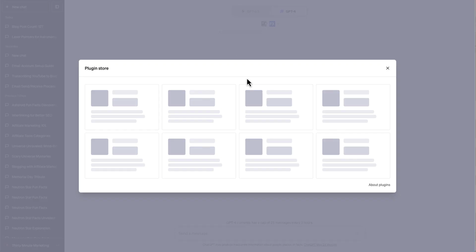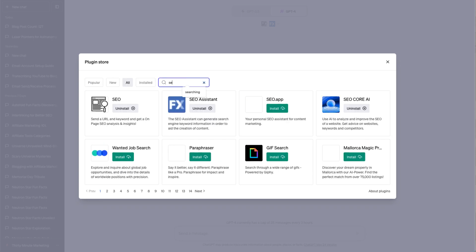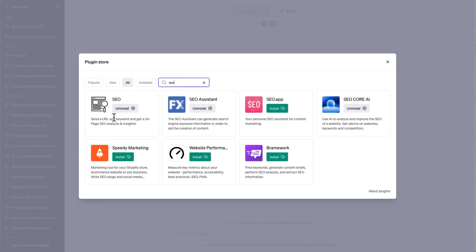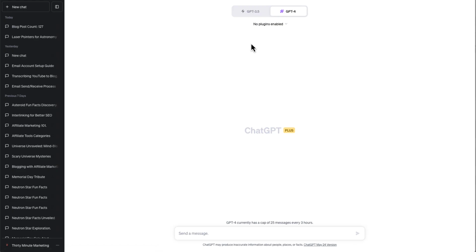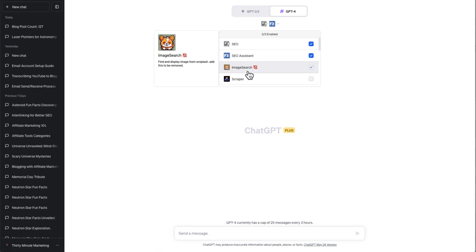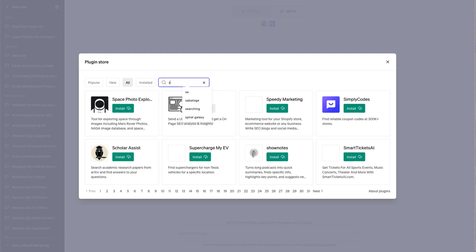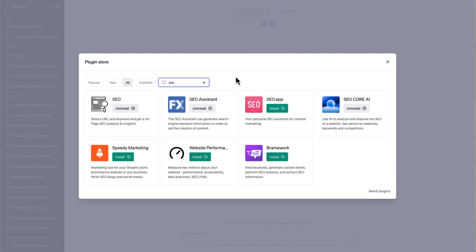Of course, if you go to the plugin store, and I do like the fact that they added this search so you can search for plugins. There are currently SEO, SEO Assistant, SEO.app, SEO Core AI, Speedy Marketing, and Website Performance, as well as this thing called Brainwork. This SEO app, if you click install, will actually take you to sign up for an account over at the SEO app website. So that might be interesting, but it's probably a paid tool on the back end, but definitely something to look at when you're playing around with the plugin store, and specifically looking at the plugins that can help you do SEO.